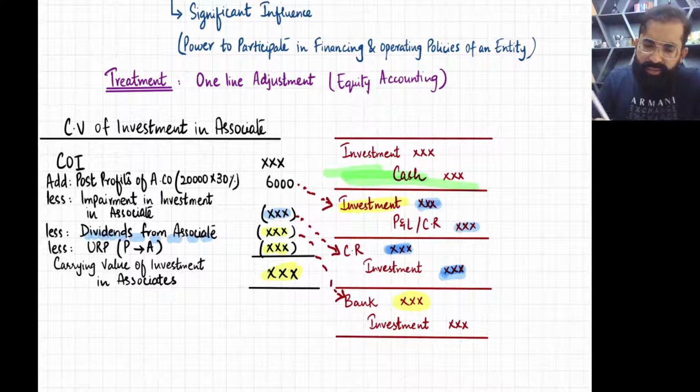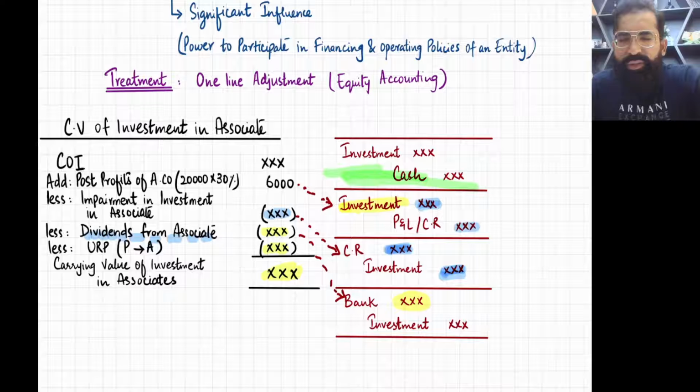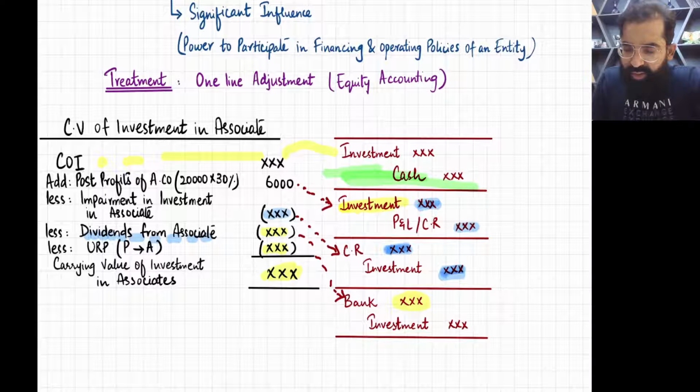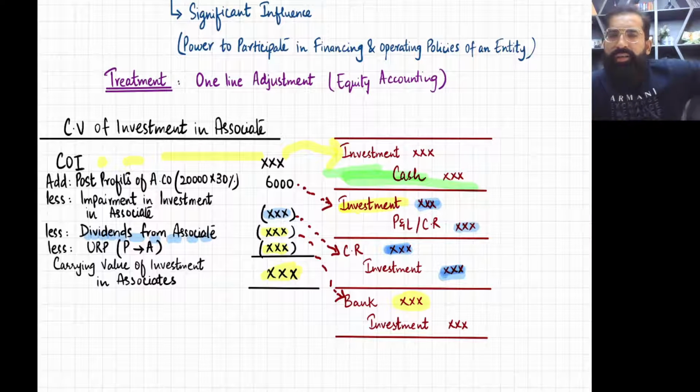So the one-line adjustment is the carrying value of investment in associate. The first thing is the cost of investment. What is the entry for the cost of investment? How to make it? First of all, you went to the market and bought the shares of a company. So the entry will be investment debit and cash credit.